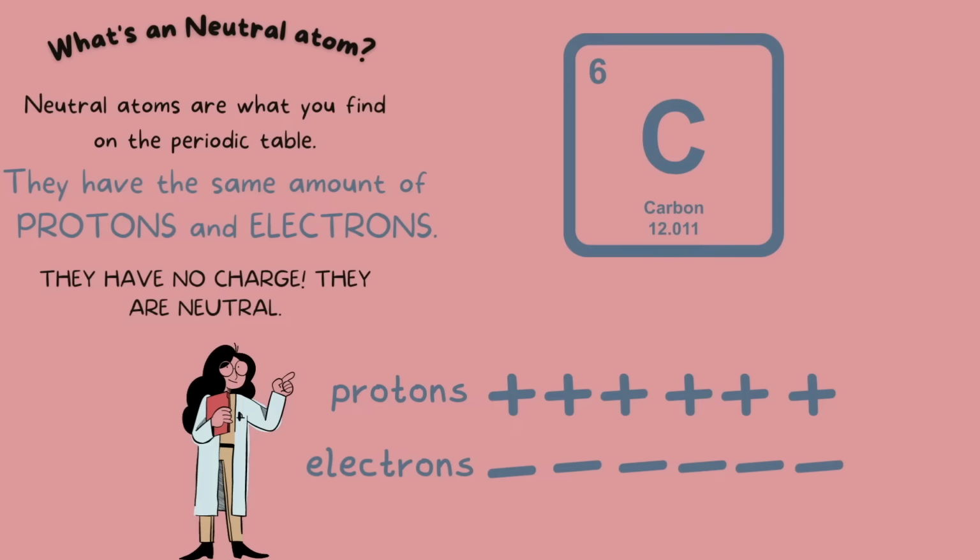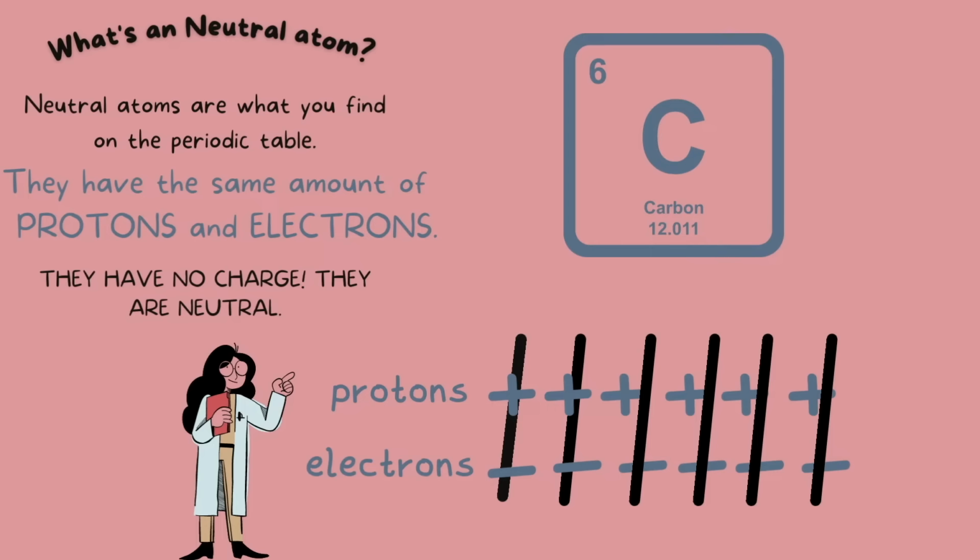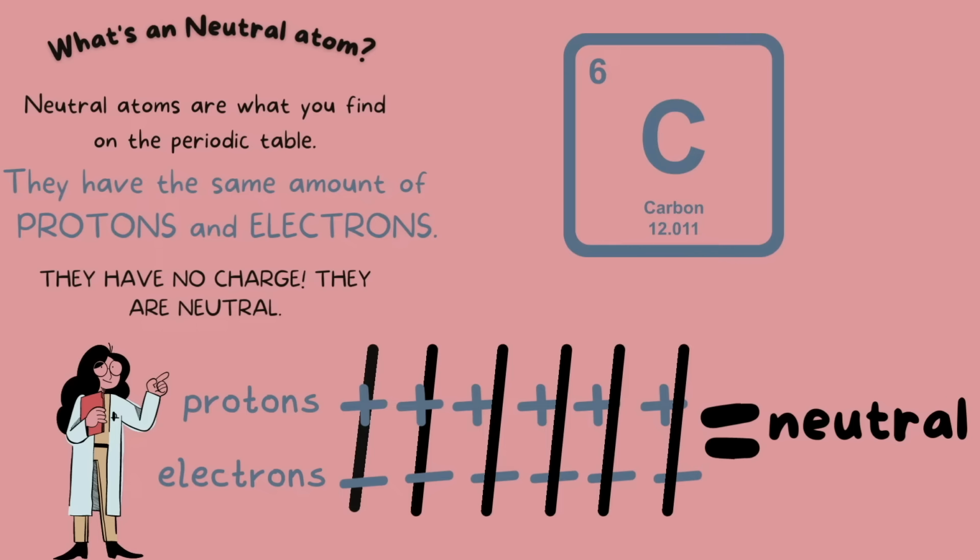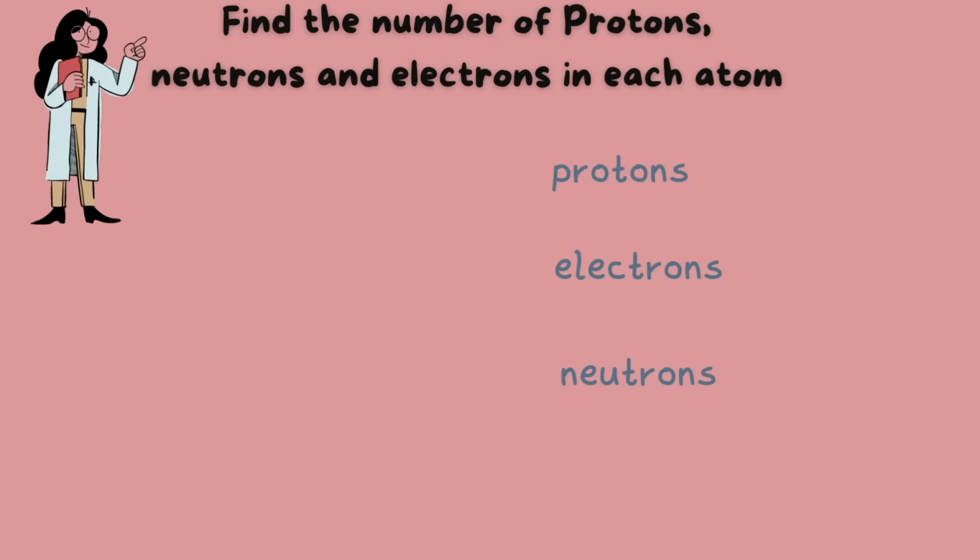The positive and negative charges cancel each other out, and what's left is a neutral atom. Let's look at another example. On an exam, you will most likely see something worded kind of like this, where they ask you to find the number of protons, electrons, and neutrons in an atom with this given information.